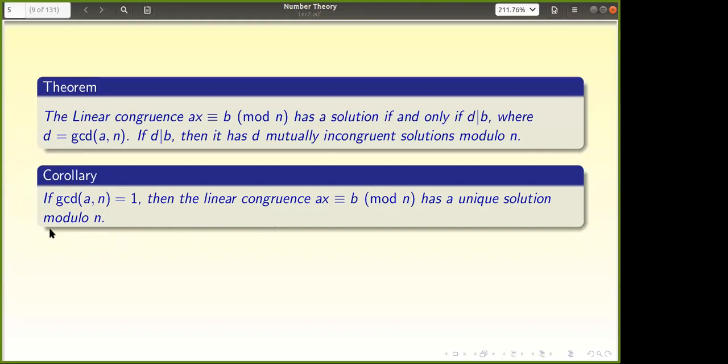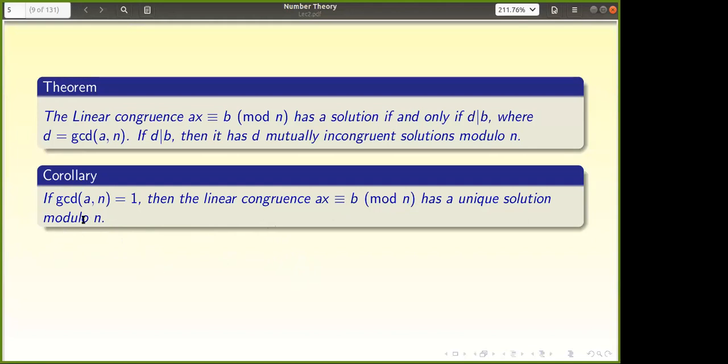See, what I want to say is that if you look at x congruent to 1 mod 2, what is the solution to that? 1 is one solution, right? And up to modulo 2, that is a unique solution. But how many solutions are there in general?